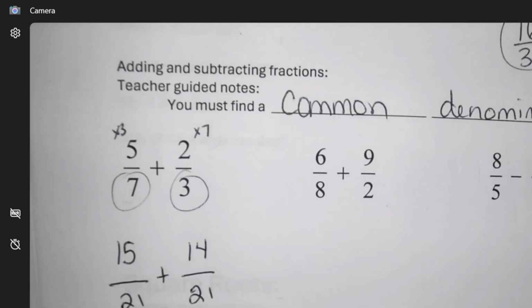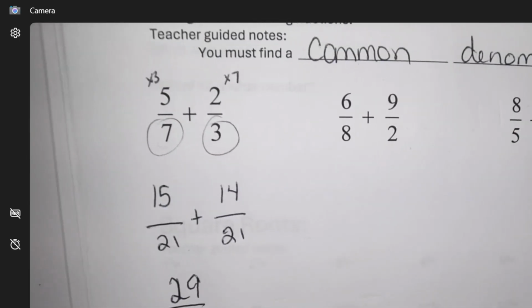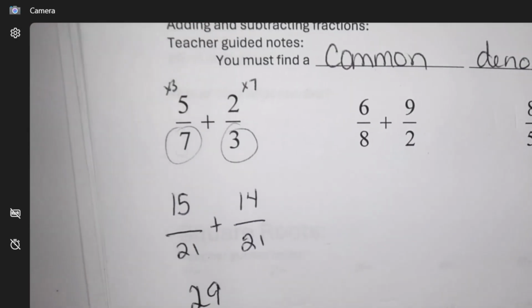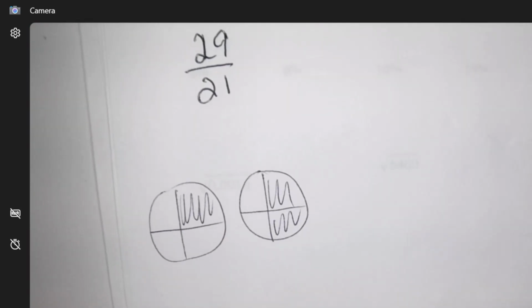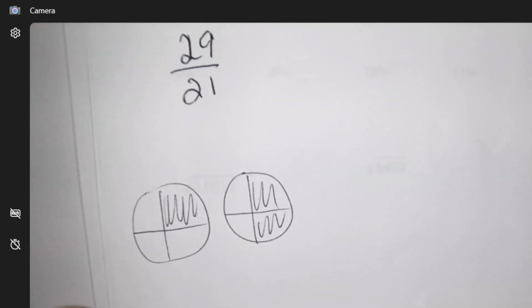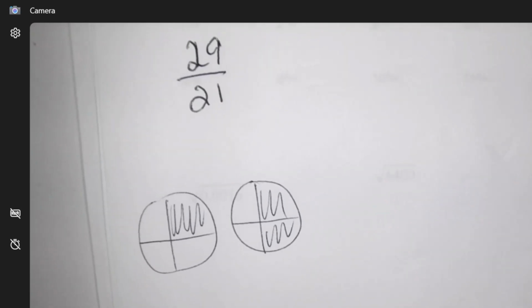Okay, and then you can add the top, so 29 over 21. You do not add the bottoms. Okay, you have to think about if I did this, something simple, 1/4 plus 2/4. So if you think about eating pie like that, that's just 3/4, right? You're not changing the bottom.